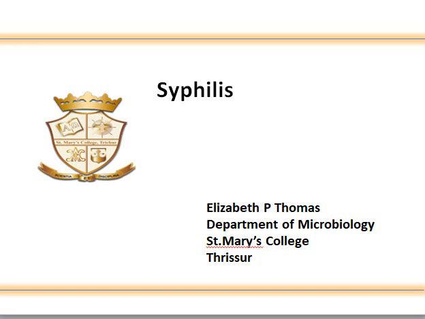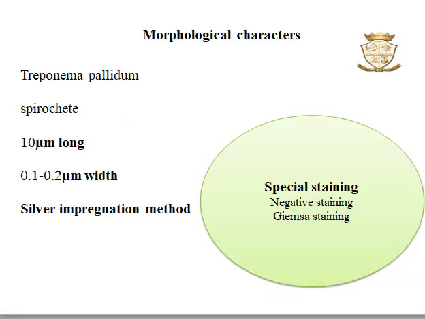Today we are going to discuss syphilis. The causative organism of syphilis is Treponema pallidum. It is a thin, delicate spirochete having a size of 10 micrometer length and 0.1 to 0.2 width. It is actively motile and stained by silver impregnation method, negative staining and also Giemsa staining.